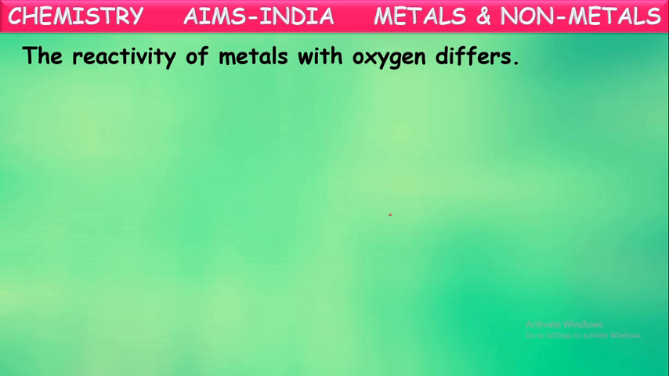The reactivity of metals with oxygen differs. Metals react with oxygen and form their respective metal oxides, but the reactivity of every metal is not the same. Some metals react very fast and quickly, and some metals react very slowly. So the reaction of each metal with oxygen differs from one metal to another. That depends upon the nature of that metal.